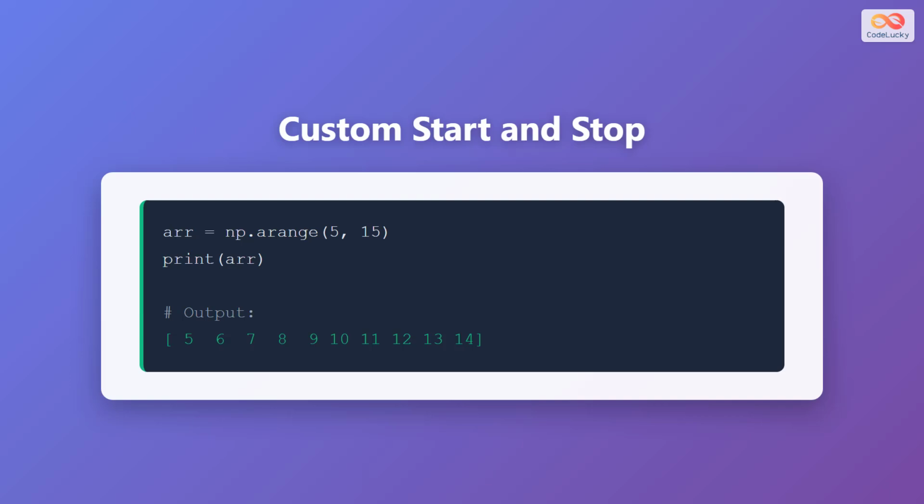You can customize both the start and stop values. In this example, arange of 5, 15 creates an array that starts at 5 and goes up to, but not including, 15. The output contains the integers from 5 through 14. This is useful when you need a sequence that doesn't start from 0.